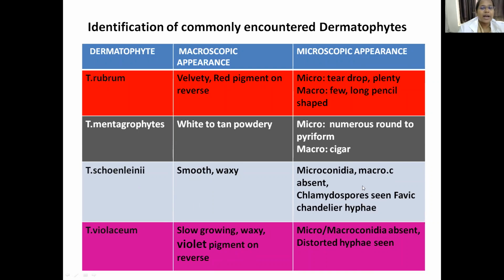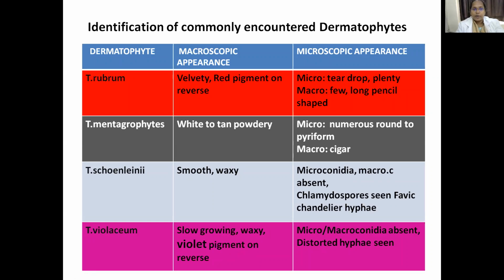Trichophyton schoenleinii produces smooth waxy colonies. The micro and macroconidia are absent. Here you will see the presence of chlamydospores with favic chandelier hyphae. Trichophyton violaceum usually produces waxy colonies with violet pigment on the reverse. They are usually slow growing. Here also you see the absence of micro and macroconidia, but distorted hyphae can be seen.